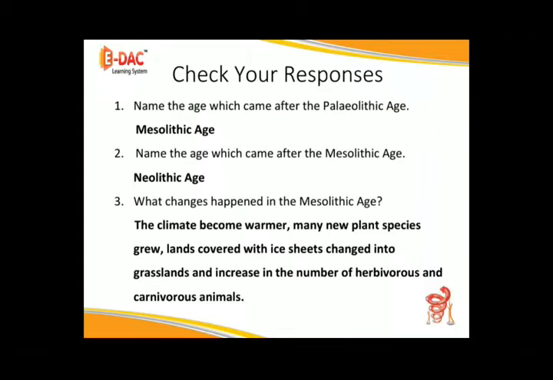Check your responses. Answer number 1, Mesolithic Age. Answer number 2, Neolithic Age. Answer number 3, the climate became warmer, many new plant species grew, lands covered with ice sheets changed into grasslands, and increase in the number of herbivorous and carnivorous animals.